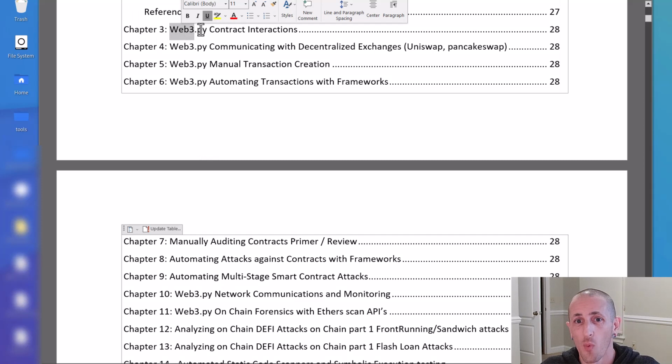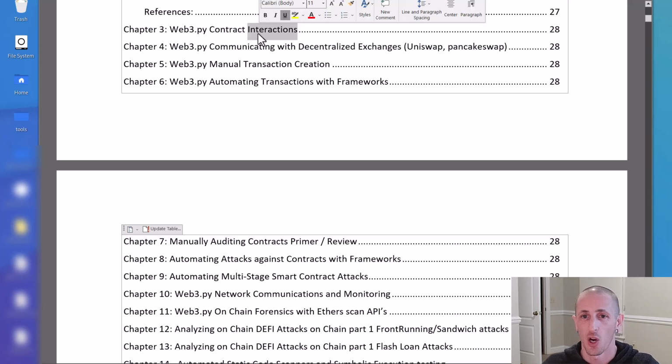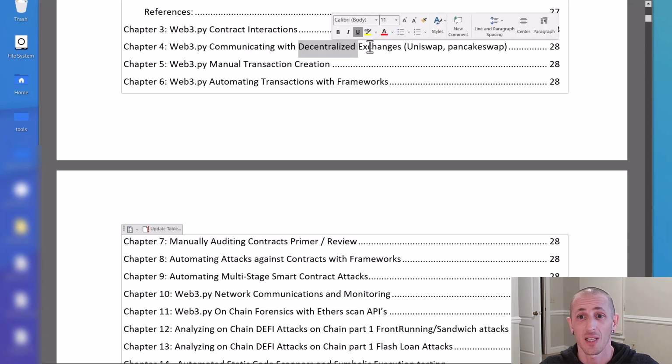But we have web3.py. So that is your Python library. And we're going to dive into that thing pretty deep. We're going to make contract interactions, call contracts, execute functions, pull data back, right? And then what we want to do is communicate with more robust contracts like our decentralized exchanges, right?